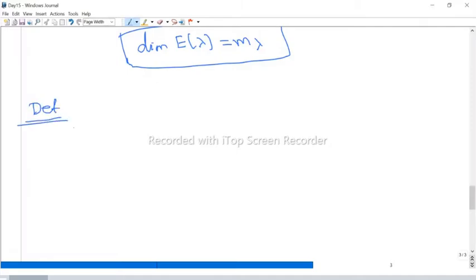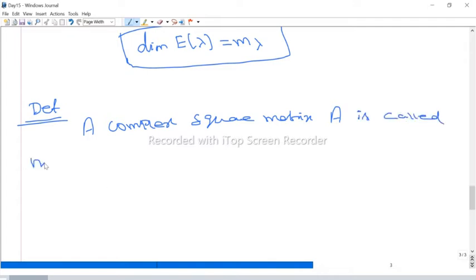So definition: a complex square matrix A is called a normal matrix if A times A star equal to A star times A. That's it. If it is equal to identity, then we call it a unitary matrix.